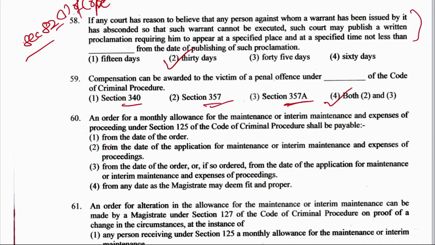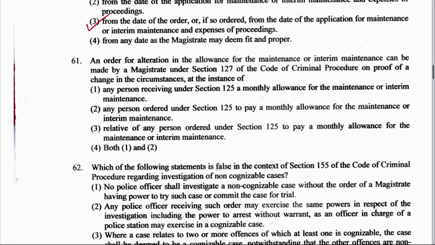Right answer here is option number 3, and it is mentioned under section 125 of CrPC, which talks about maintenance and expenses. It says that it shall be payable from the date of the order, and if so ordered, from the date of application for maintenance or interim maintenance and expenses of proceedings. Right, now next question, question number 61.